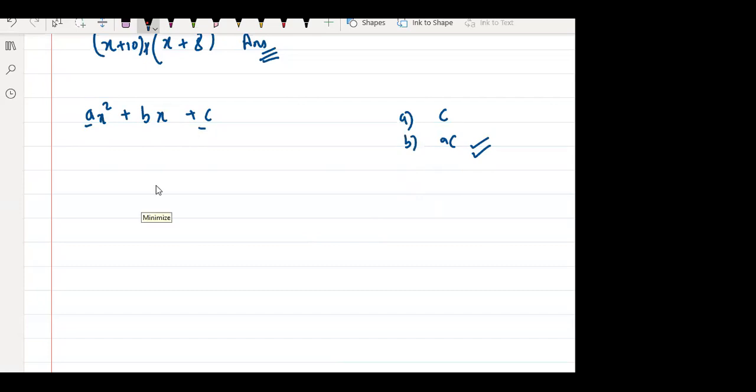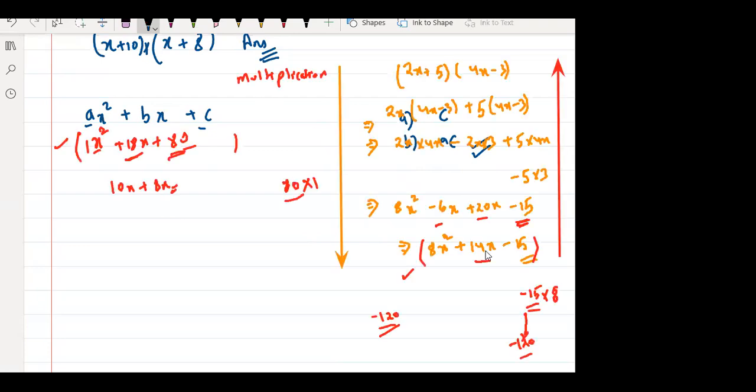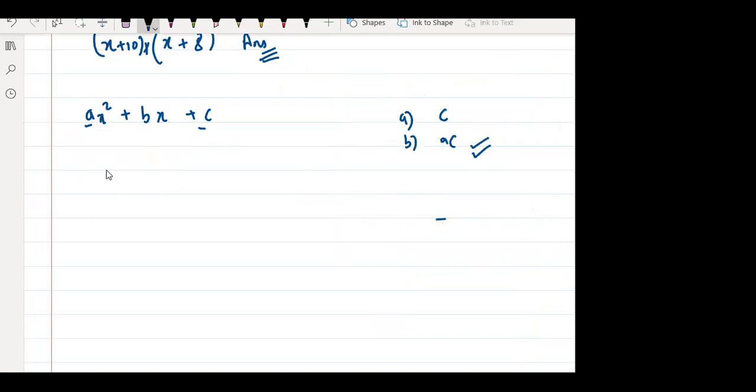That is the concept, right? That is the concept जो मैंने समझाया अभी ना, right? See, that is the concept that I discussed now. Whenever we talk about the constant term and the breakage, it should be in such a way that the product of these two terms should be equal to the product of constant term and coefficient of x square. Okay, right?